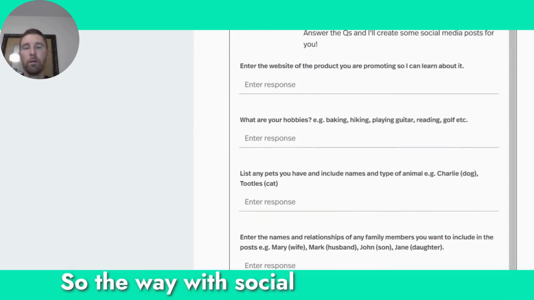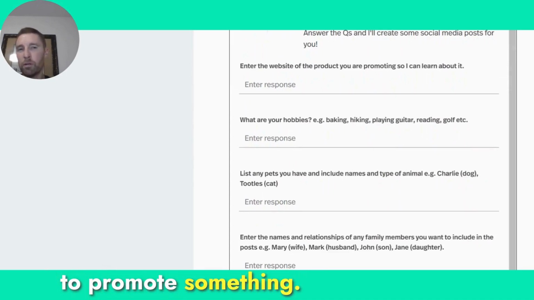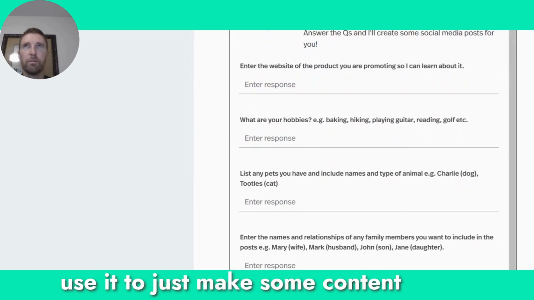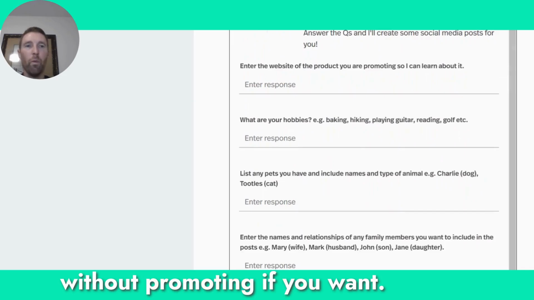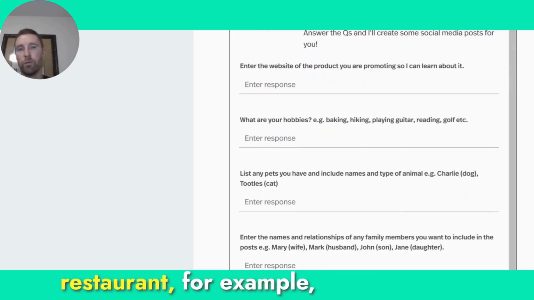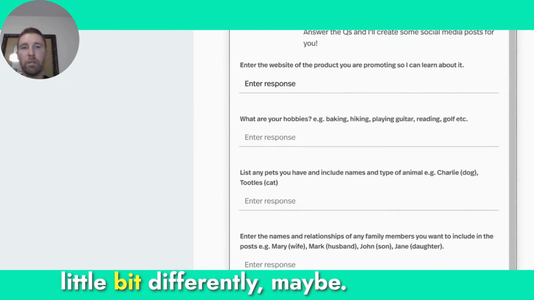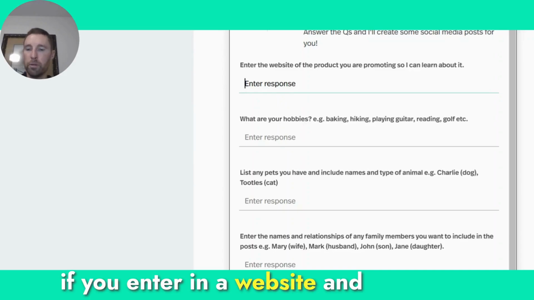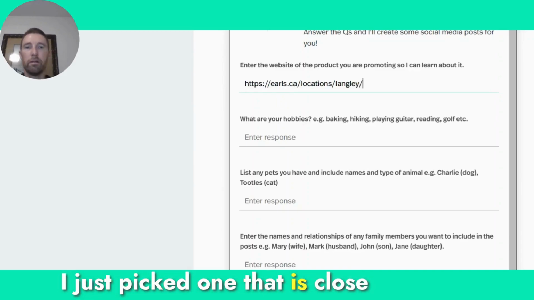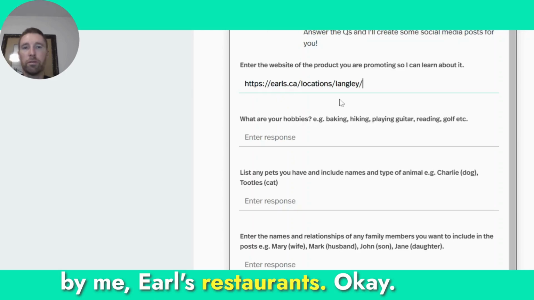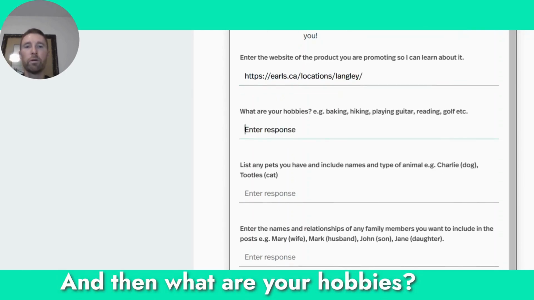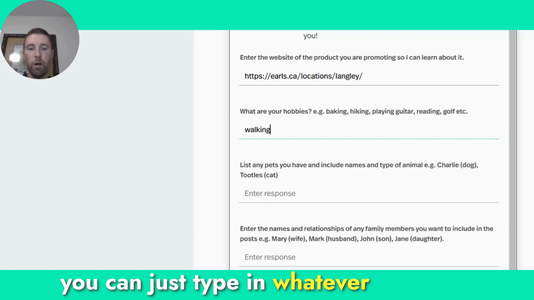The way social media creator works, it's to promote something, but you can use it to just make some content without promoting if you want. I'm just going to use a restaurant, for example, and show you how you can use this a little bit differently. Maybe you enter in a website, and I just picked one that is close by me, Earl's Restaurant. Then, what are your hobbies? You can just type in whatever you want.